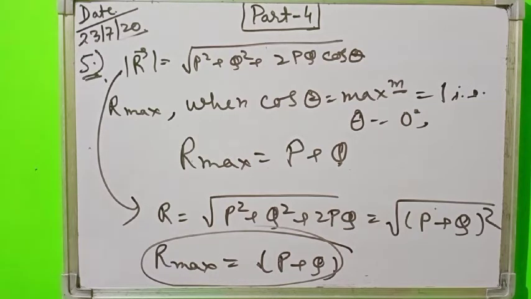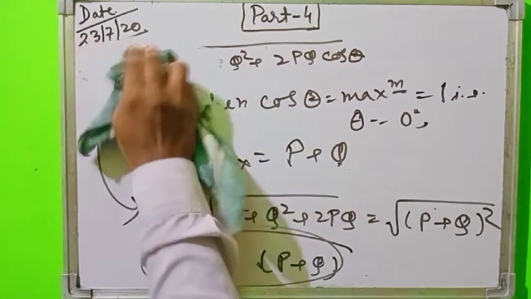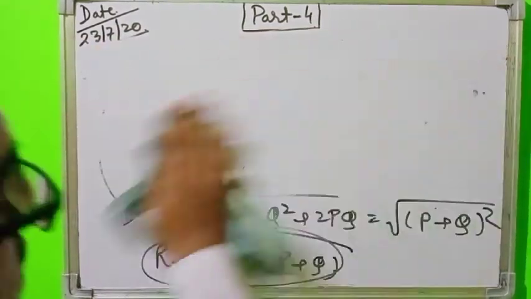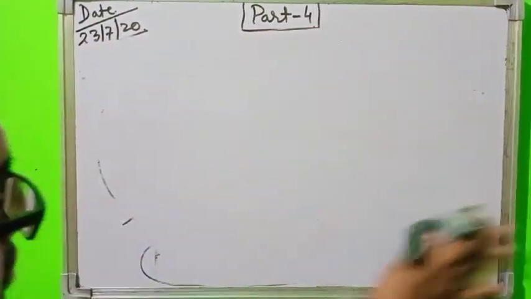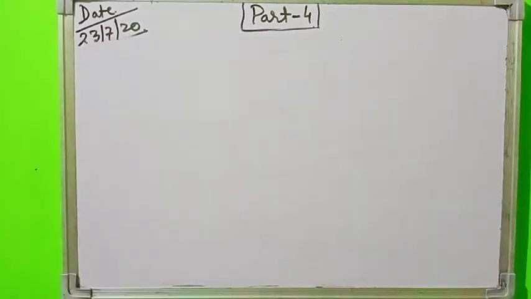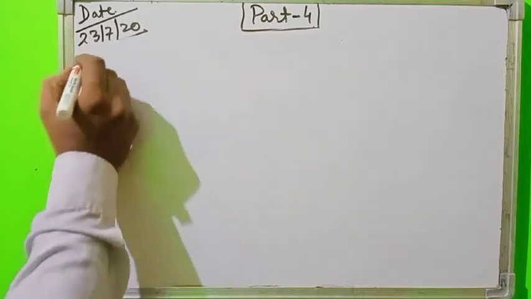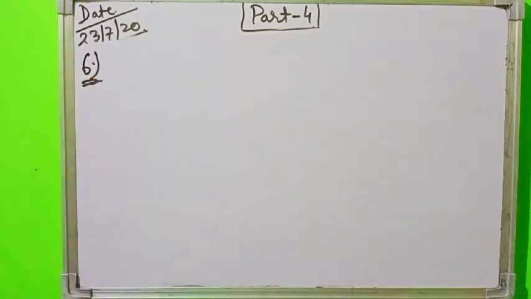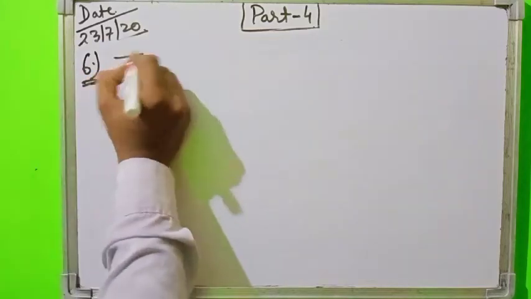So what will be the minimum value of the resultant vector R? We will have to think about it.